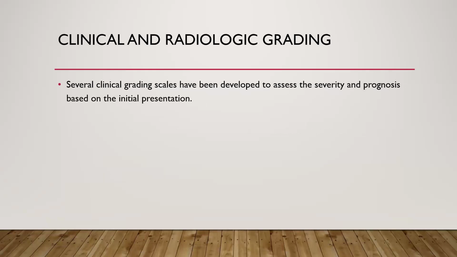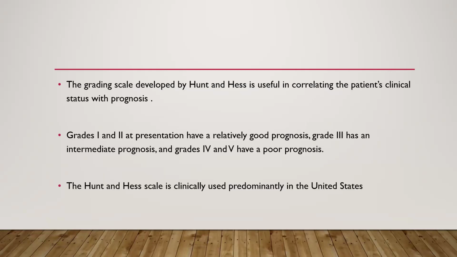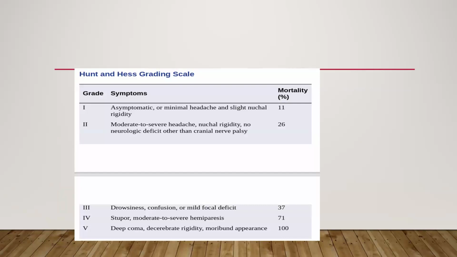Now, clinical and radiological grading. Several clinical grading scales have been developed to assess the severity and prognosis based on the initial presentation. The grading scale developed by Hunt and Hess is useful in correlating the patient's clinical status with prognosis. Grade 1 and 2 at presentation have relatively good prognosis, grade 3 has intermediate prognosis, and grade 4 and 5 have poor prognosis. This Hunt and Hess scale is clinically used predominantly in the United States. So we'll have a look at what this Hunt and Hess grading scale is.